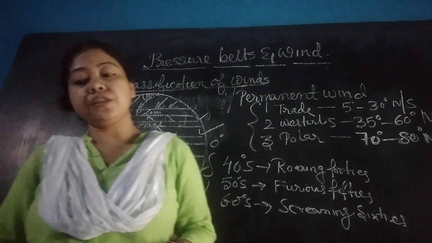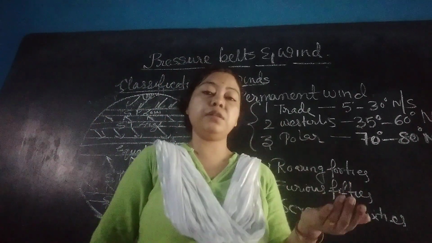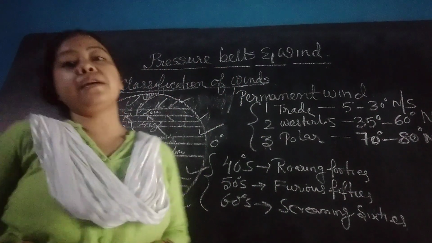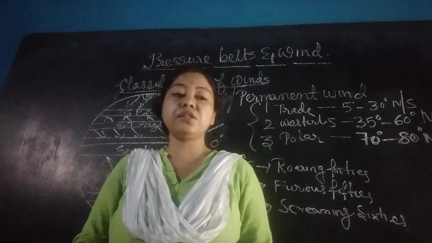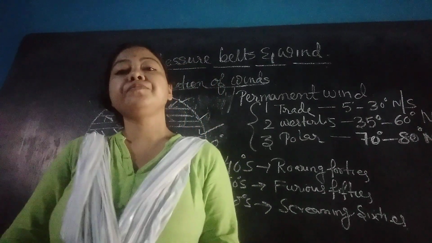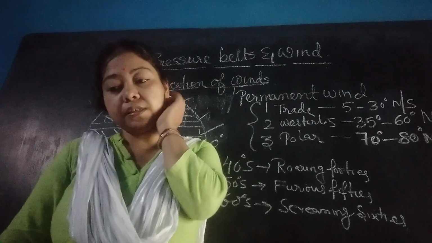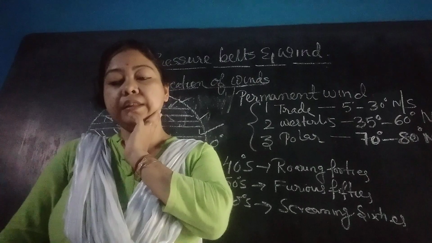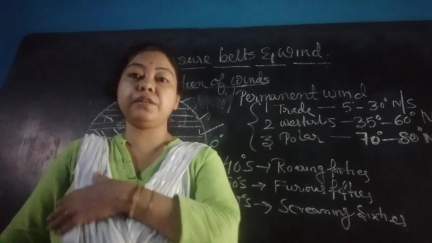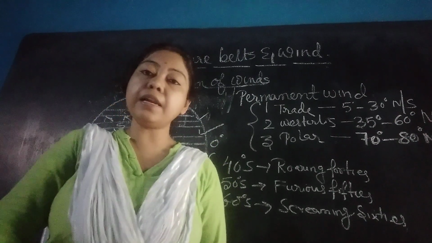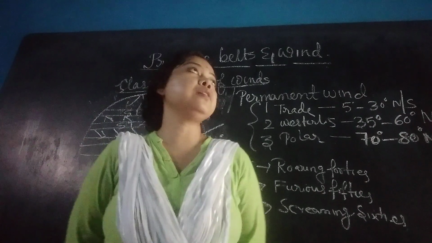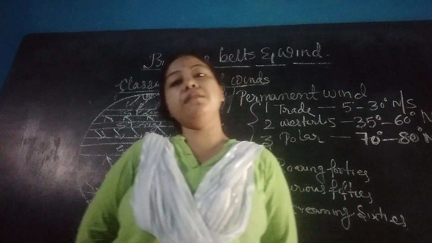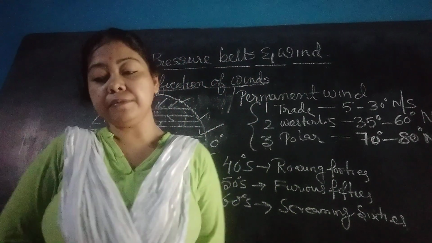Polar winds are of two types: northeast polar wind in the northern hemisphere and southeast polar wind in the southern hemisphere. It blows slowly over the ice and terrain in the northern hemisphere and moves faster in the southern hemisphere. Just like other winds, polar winds blow in high velocity in the southern hemisphere, but in the northern hemisphere it blows very slowly.